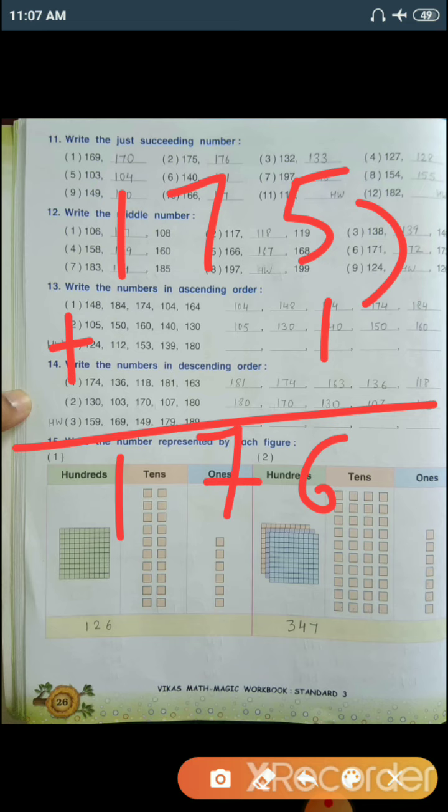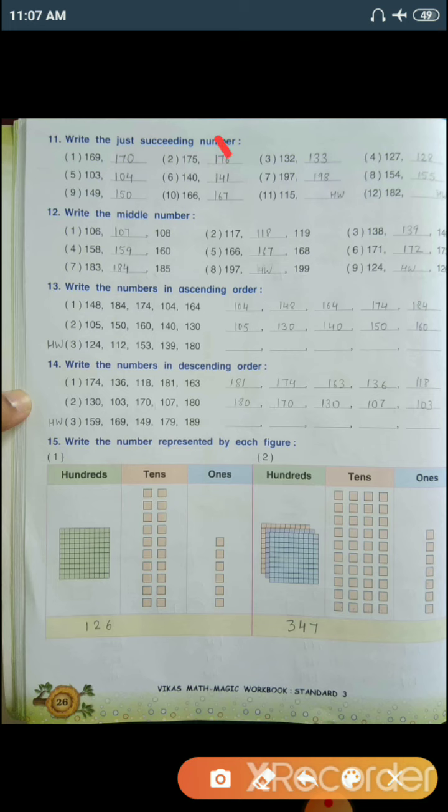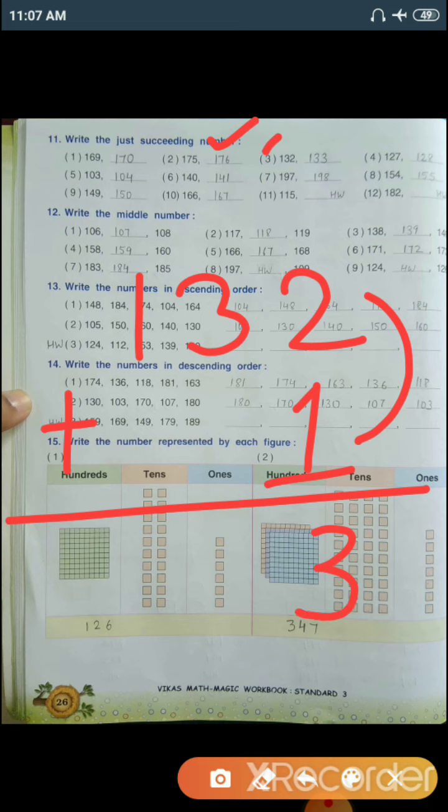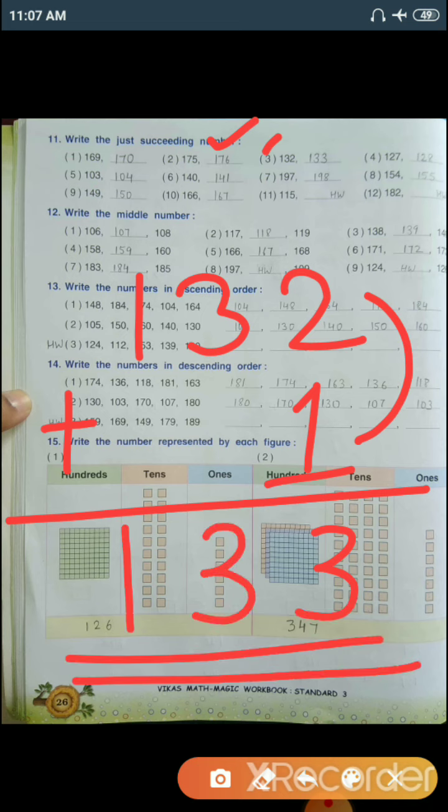So the next number of 175 is 176. Now question number 3, 132. So the next number of 132, for that we need to add 1, 2 plus 1 is 3, 3 as it is and 1. So 133 is the next number of 132.